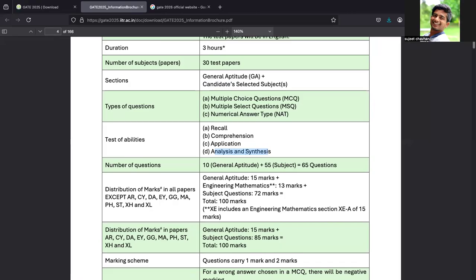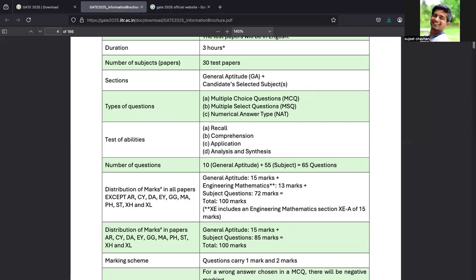Once we go through the questions, we'll get to know what these abilities are. Recall is whether you are able to recall the thing. Comprehension is whether you have understood the topic completely. Application is whether you can apply the topic. Analysis and synthesis: if there is some topic, can you analyze it and give the answer?